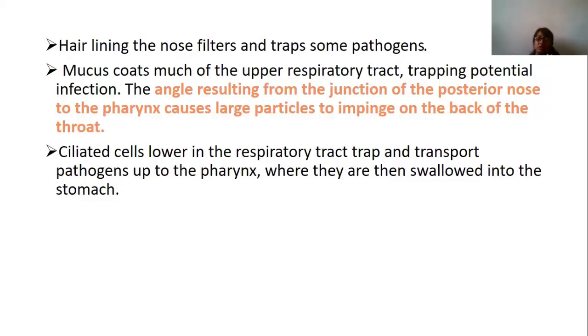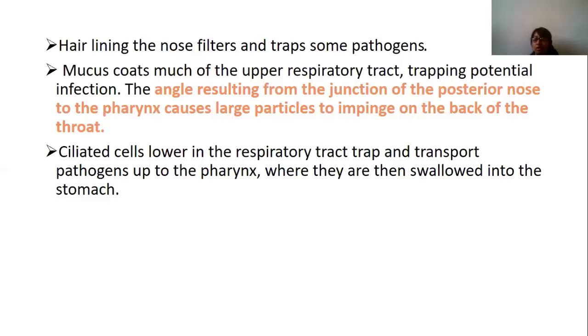If the hair lining of the nose is unable to trap the infection, it results in the posterior nose and pharynx, which causes large particles to be present on the back of the throat. Cilia lower in the respiratory tract trap and transport the pathogen up to the pharynx, where it is swallowed into the stomach.